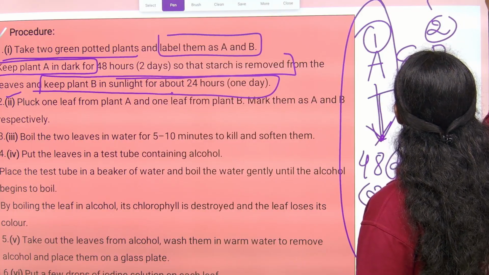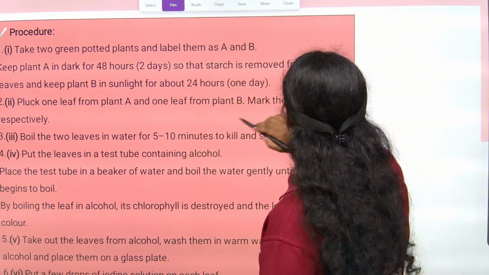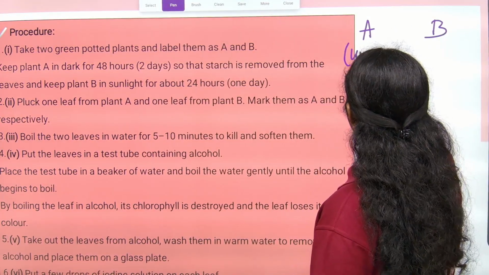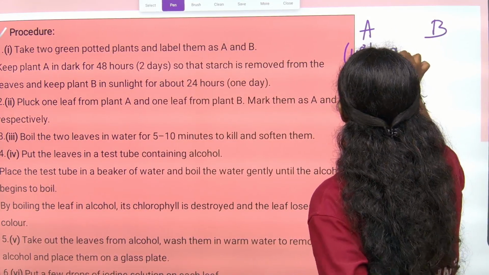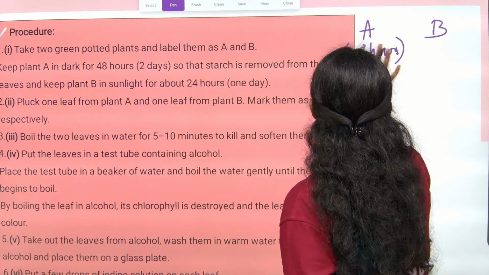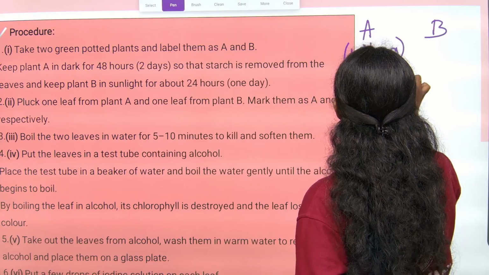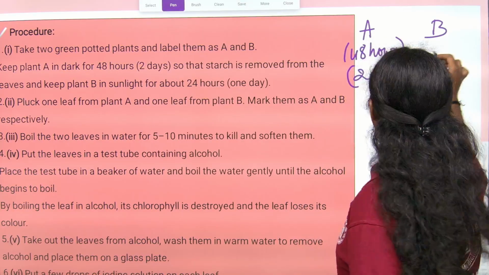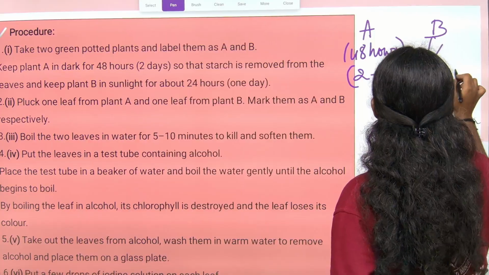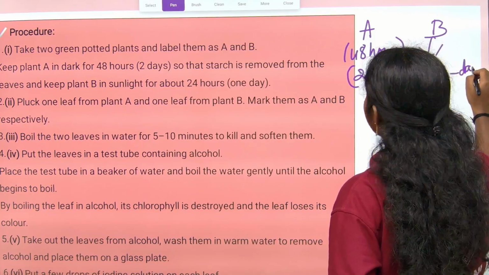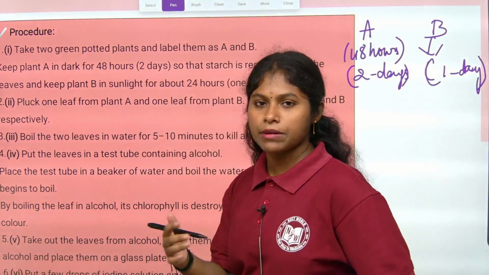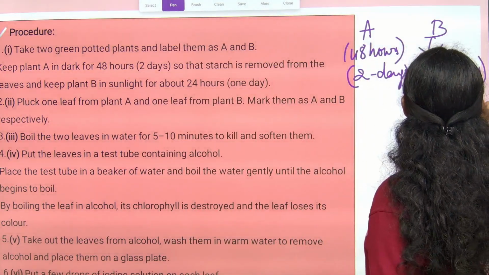Plant A was kept for 48 hours, nothing but 2 days, in the dark. Then plant B is kept in sunlight for at least 24 hours, which means 1 day.